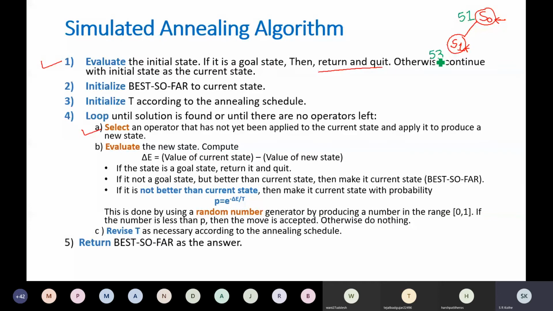So now tell me whether the new state is better than the current state. Compare S1 and S0. Which one is better?